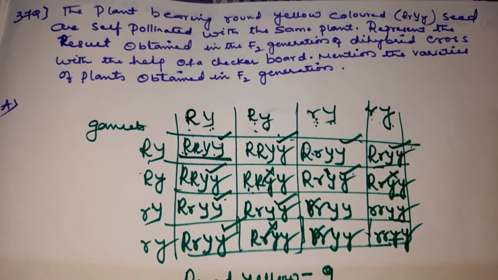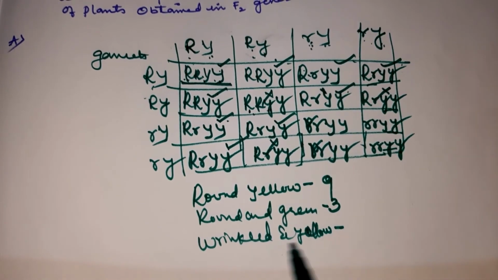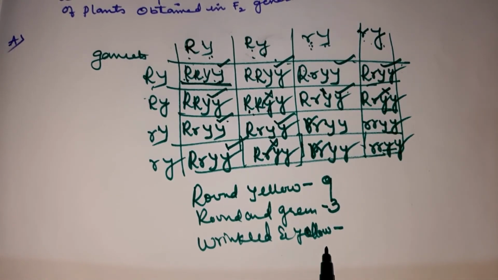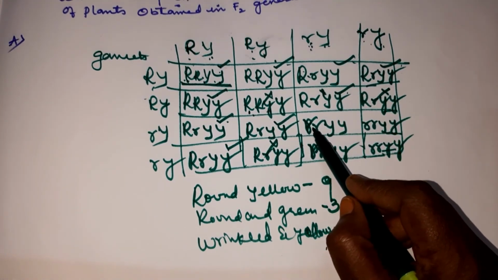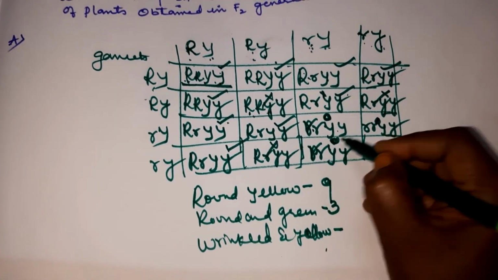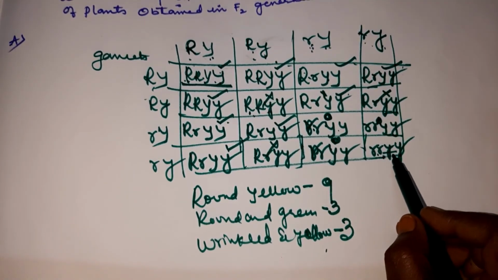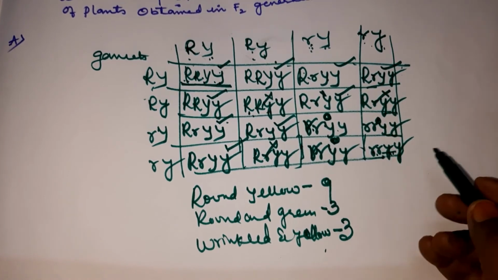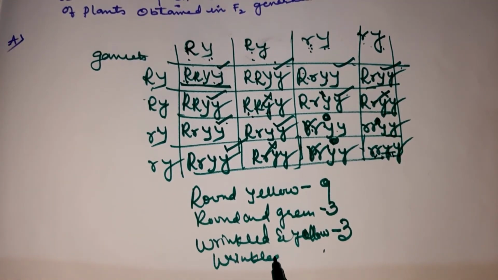You have wrinkled and yellow, children. So in wrinkled and yellow, you have to take wrinkled as small r, yellow as capital Y. So here you have 1, here you have 1, here you have 2, 1. So you have 3. And then the totally recessive character is wrinkled and green. So here small r, small y. So wrinkled and green.